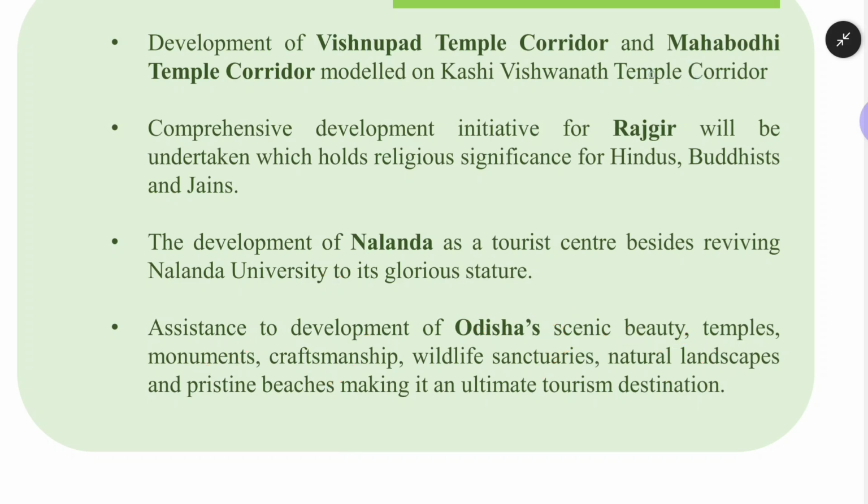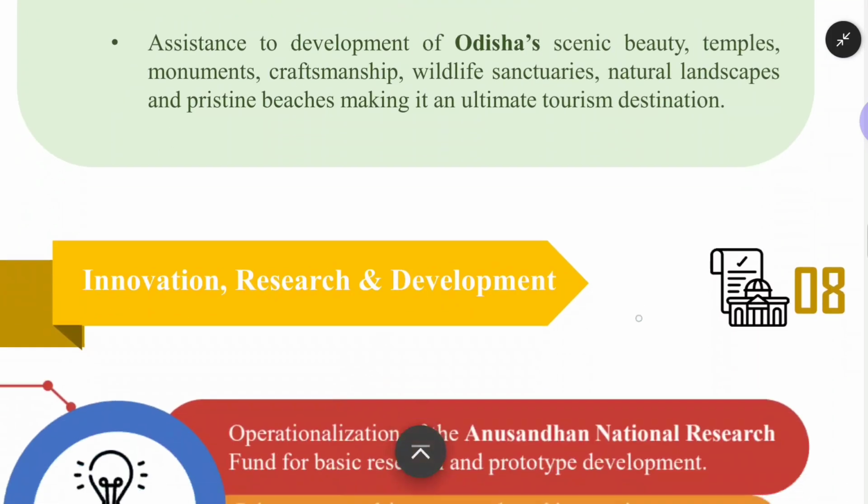tourist center. So for tourism purposes, government of India has taken the following important centers that are being constructed or revived in order to attract tourists. That is Vishnupad Temple Corridor, Mahabodhi Temple Corridor, Rajgir will be developed, Nalanda University will be developed, then Odisha will be projected as a scenic beauty state in the future.